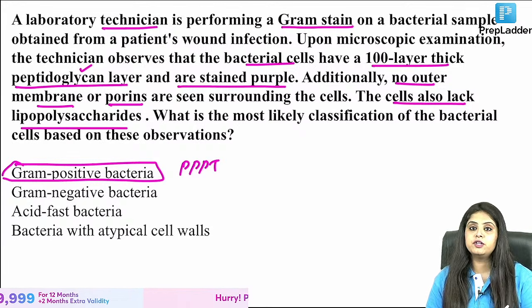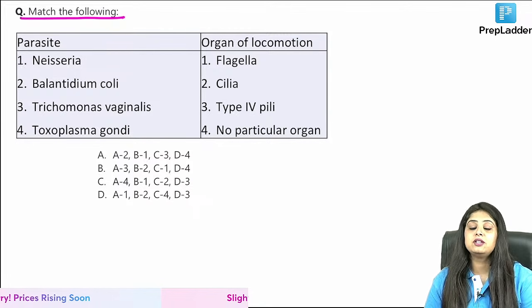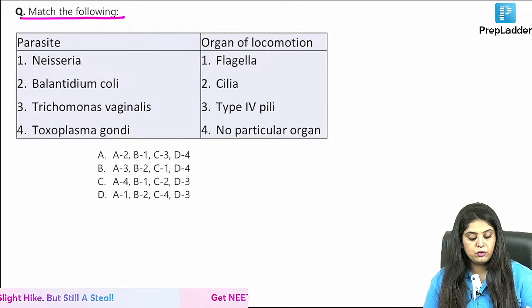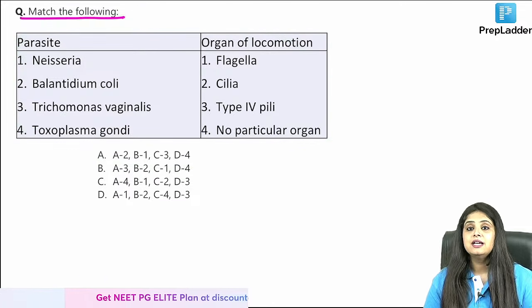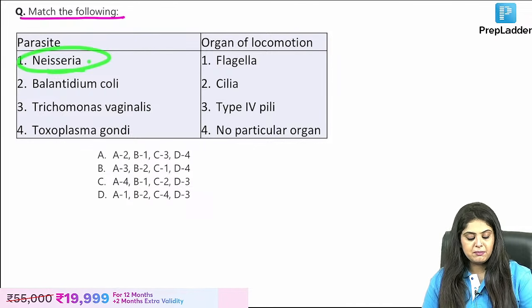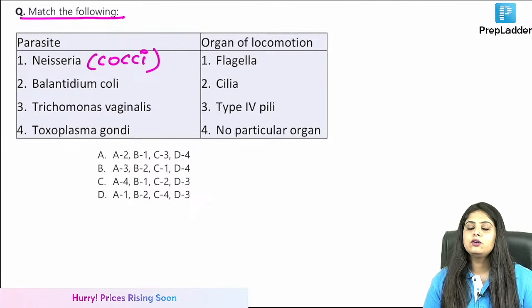We must move forward. We now, of course, have to do a question because you were talking a lot about flagella. We have to talk about the motility once again. So you have to do match the following, which is a very recent question. A question in INI-CET also came. It can come in NEET and FMG. What is the parasite? Neisseria. But ma'am, Neisseria tomorrow we will study is a cocci, and cocci though are not motile.